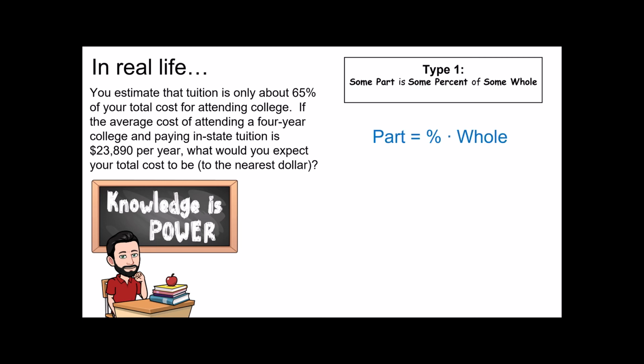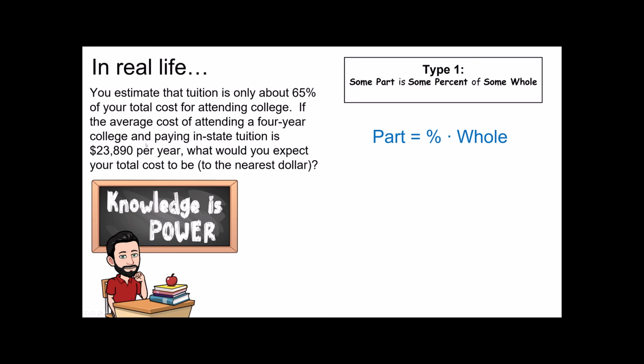Here we go. My part is a percent of my whole. The question says, if the cost of attending and paying in-state tuition is $23,890 per year. That's the tuition cost. What would you expect your total cost to be?